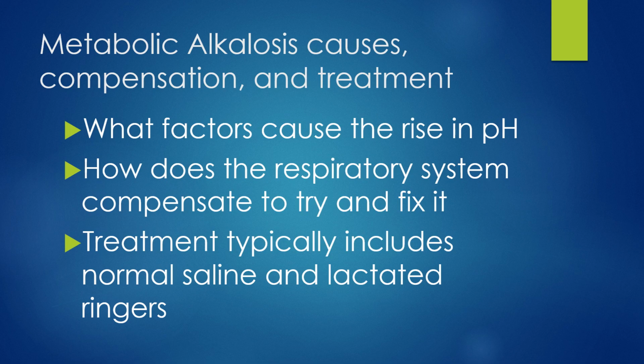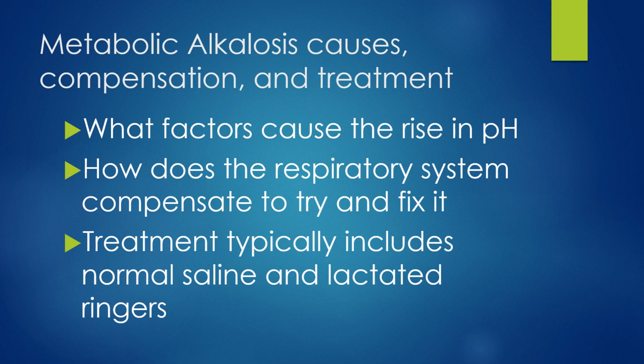The respiratory system is going to compensate by slowing down, which in turn is going to cause an increased amount of CO2 in the blood as well as hydrogen. Now, the respiratory system will only be able to compensate for so long for metabolic alkalosis due to O2 saturation levels dropping because of the increased amount of CO2.